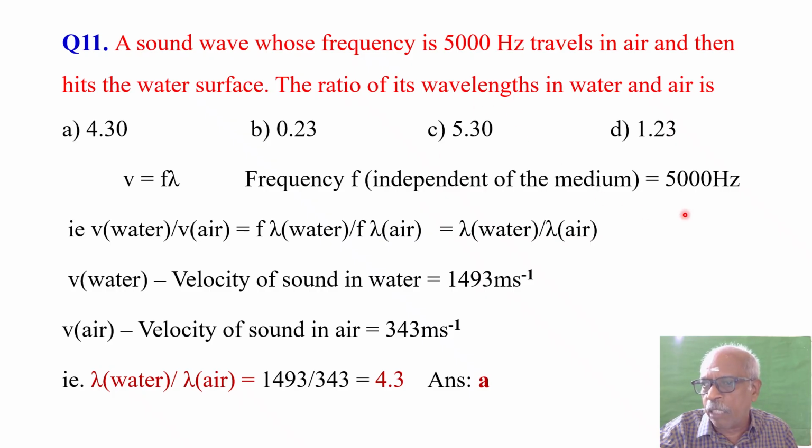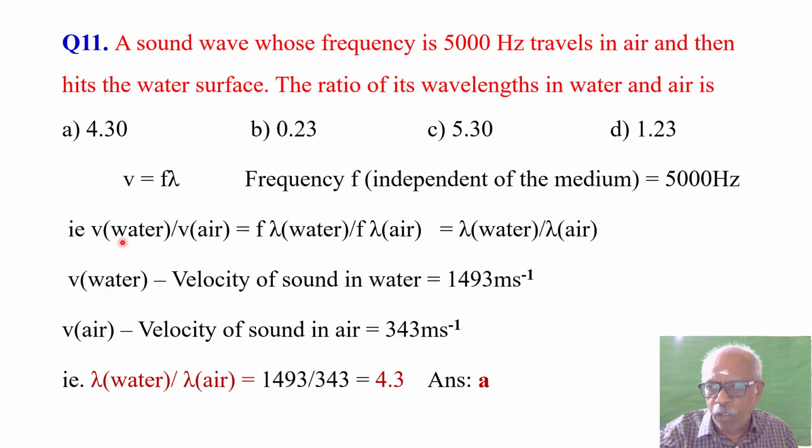In this case, it will always be 5000 Hz. But at the same time, wavelength will change. The wavelength depends on the medium in which the sound travels. As lambda changes, frequency F remains constant, so velocity will also change. Velocity of sound also depends on the medium in which it travels.